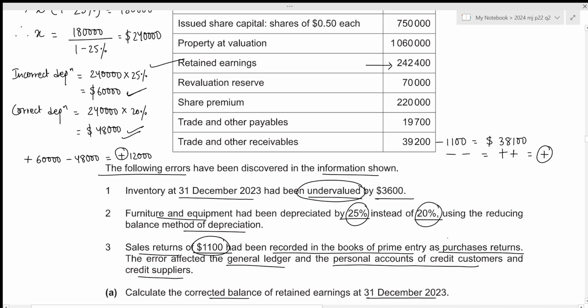And another error was that it was entered as purchases returns. So after entering it as purchases returns, this would decrease the trade and other payables, which was incorrect. So now we have to increase the trade and other payables by 1100. So we need to add the 1100 here, which will give the correct value for the trade and other payables to be 20,800.